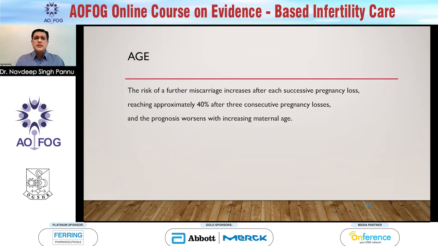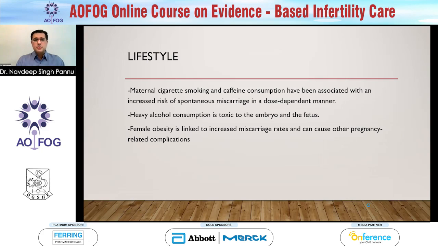Like this, the risk of further miscarriage increases after each successive pregnancy loss, reaching approximately 40% after 3 consecutive losses. And unfortunately, again, the prognosis tends to worsen with increasing maternal age. The other issues which predispose to this, for example, maternal cigarette smoking, excessive caffeine consumption and heavy alcohol consumption, tend to have a dose-dependent effect. The other thing will be female obesity. It's linked to increased miscarriage rates, but it's probably due to other effects of obesity, other endocrine problems associated with it, which I'll be discussing later.